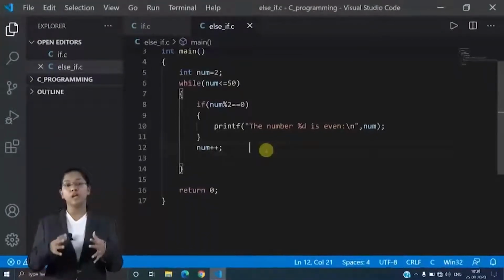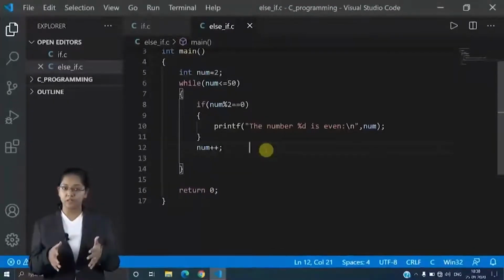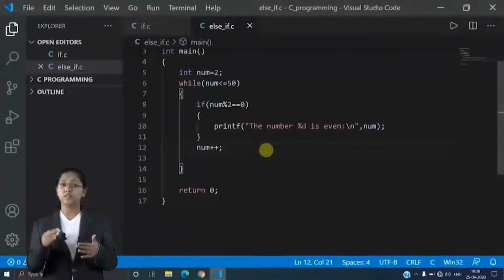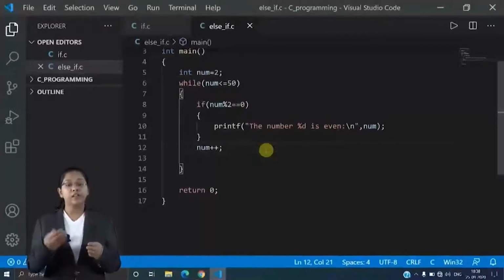We all know that every even number is divisible by 2. So I have taken here: if num mod 2 gives me remainder 0, that means everything is divisible. Remainder 0 means it is divisible, then it is an even number. This is the simple logic behind even numbers.